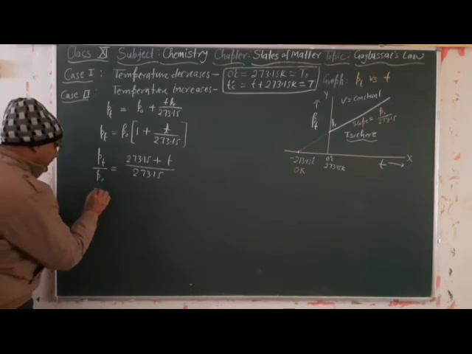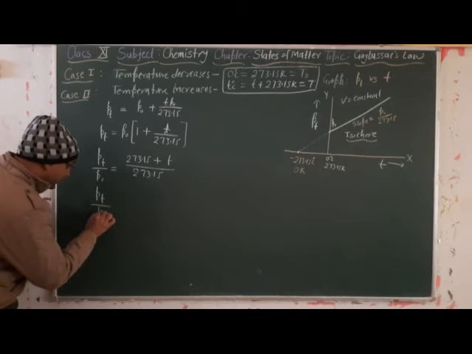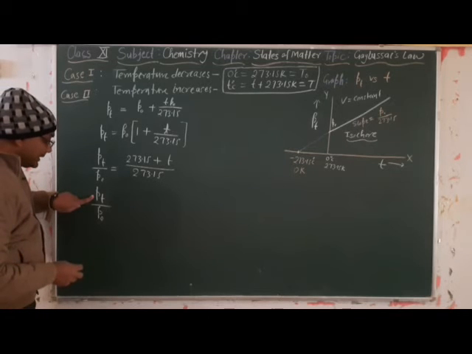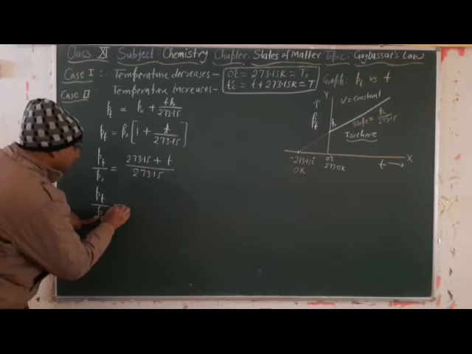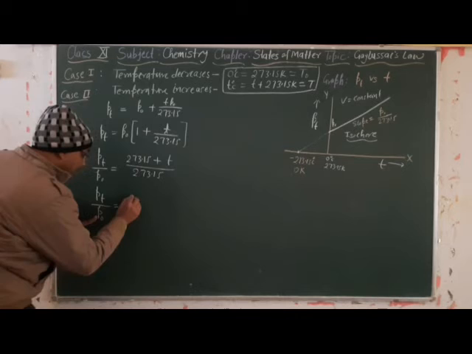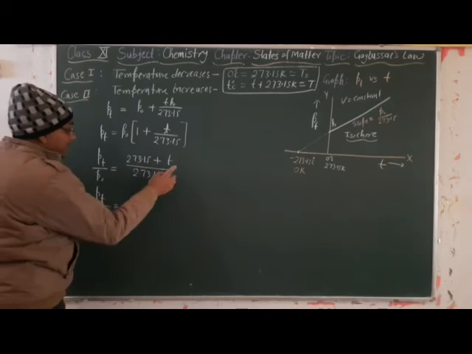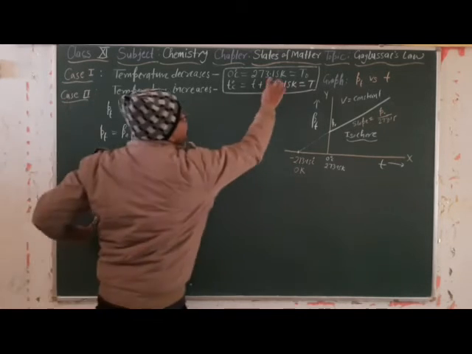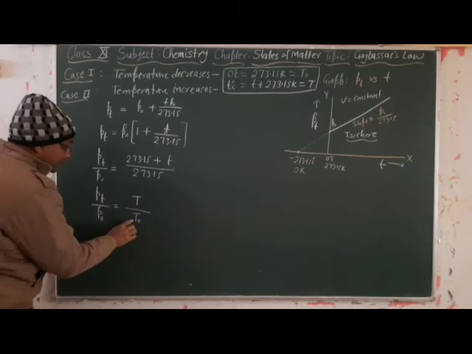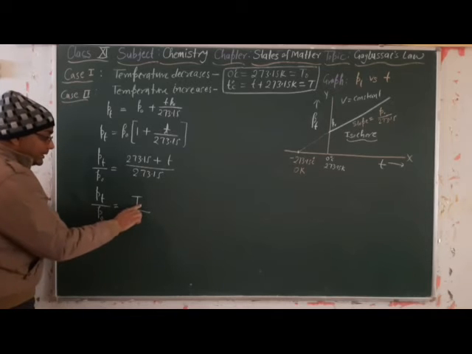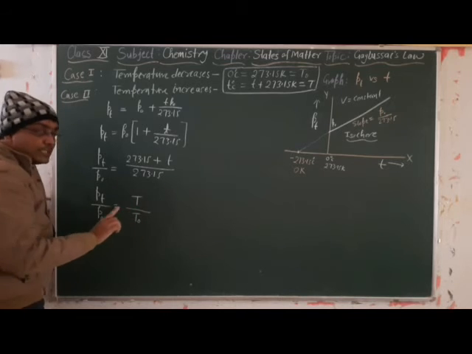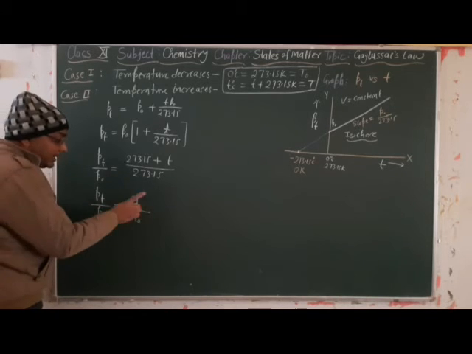So Pt divided by P naught is the pressure at any T degree Celsius over the pressure at 0 degree Celsius, equal to 273.15 plus T over 273.15. We replace this value by T and this value by T naught: the temperature at 0 degree Celsius and the temperature at any T degree Celsius, both in terms of Kelvin.